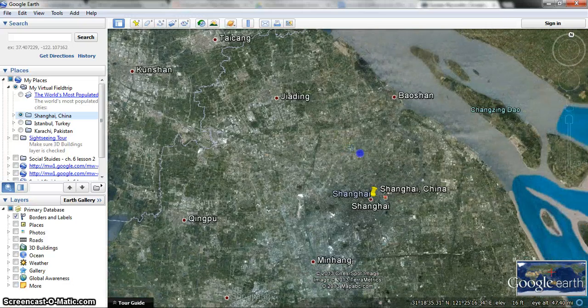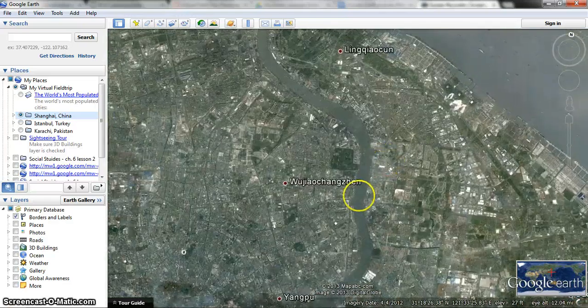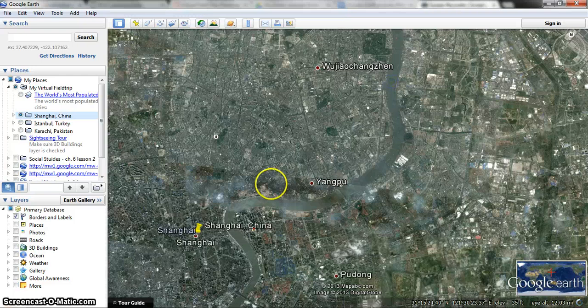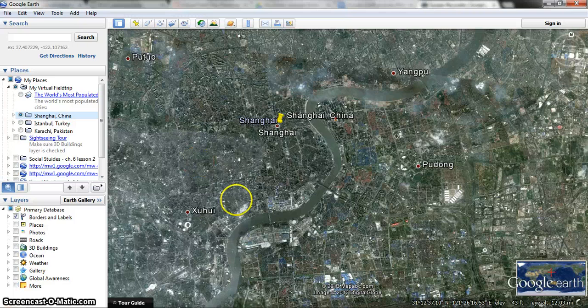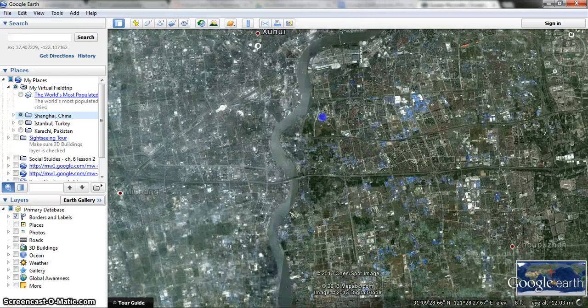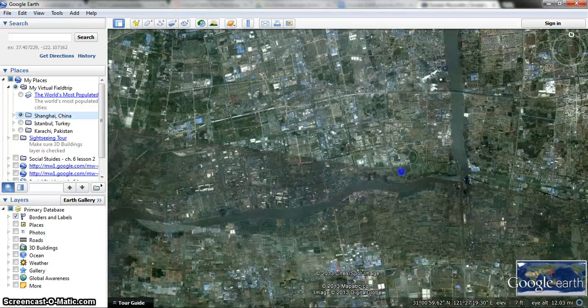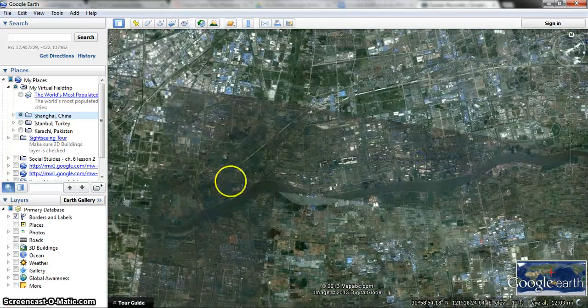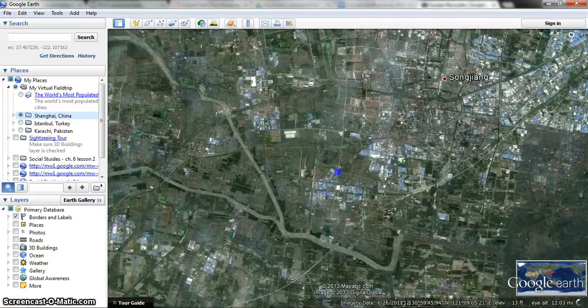For example, we have the water running into here, running straight through Shanghai. And you can see how it gets more and more populated as it gets into the center, where this river runs through. You see all of the industries, all of these people that live here along this river, and it takes it all the way through. We could follow it for a while, and this would give very, very convenient access to many, many areas in China.